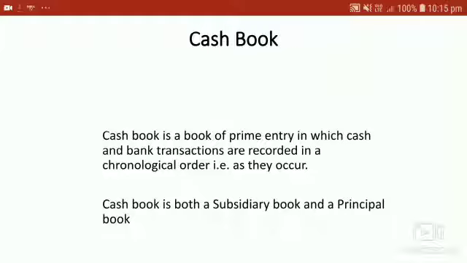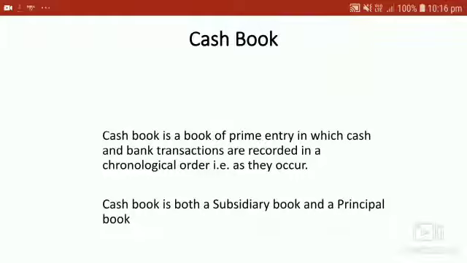Cash book plays the role of both a subsidiary book and a principal book. This statement is very important: cash book is both a subsidiary book and a principal book. Cash and bank transactions are recorded in the cash book, and on the basis of such record, ledger accounts are prepared. Therefore, cash book is a subsidiary book.